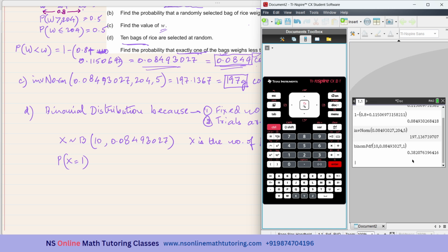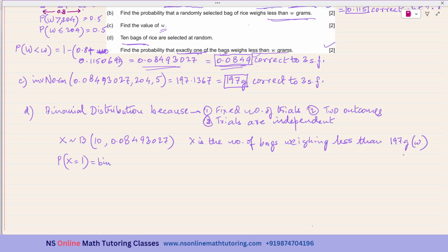Okay, enter. Prior to writing the answer, we have to write binom PDF, then the number of trials, then the probability of success, and then the X value, is equal to.